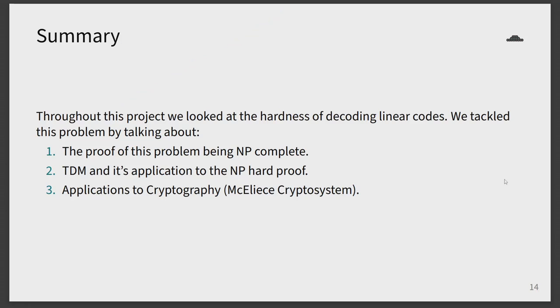So to summarize, throughout this project, we looked at the hardness of decoding linear codes. We tackled this problem by talking about the proof of this problem being NP-complete, three-dimensional matching and its application to the NP-hard proof, and applications to cryptography, with the application example being the McEliece cryptosystem.